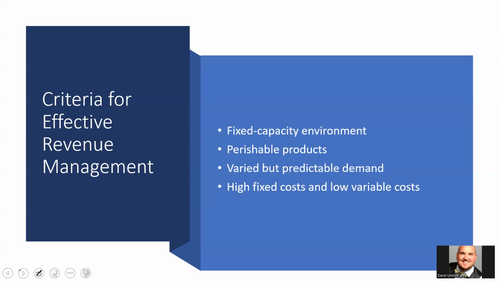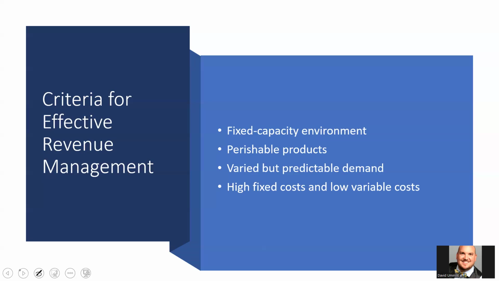The other thing is that we have high fixed costs and we have low variable costs, right? Fixed costs. What is a fixed cost? What do we mean by when we say fixed costs? Yes, Madison. Cost that stays the same, no matter the other variable behind it. Absolutely. The cost stays the same. So like our rent, okay, our salaries, those are all fixed costs. And in hotels, that's usually pretty high.